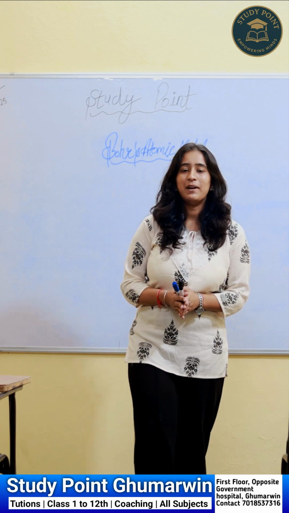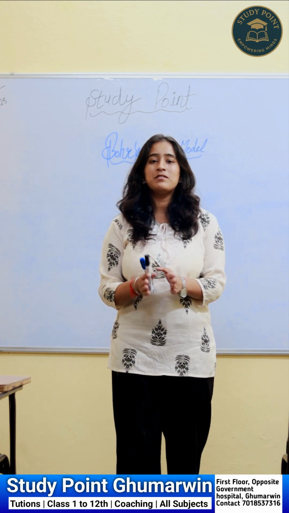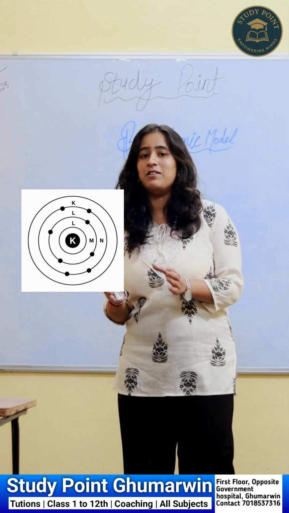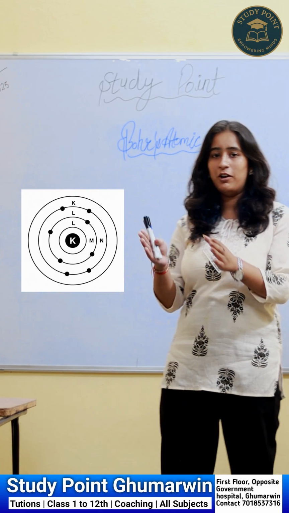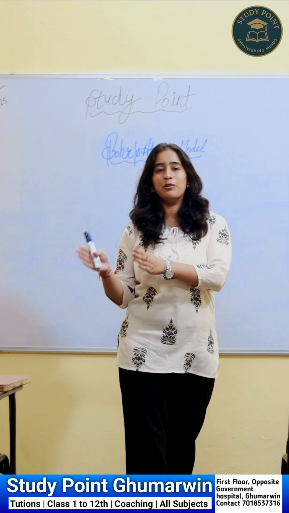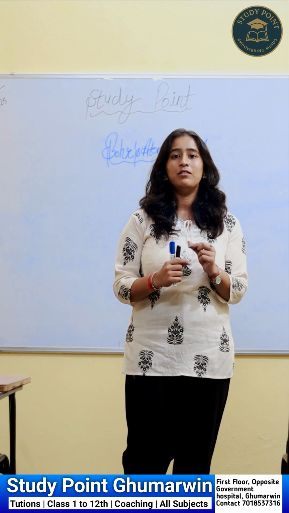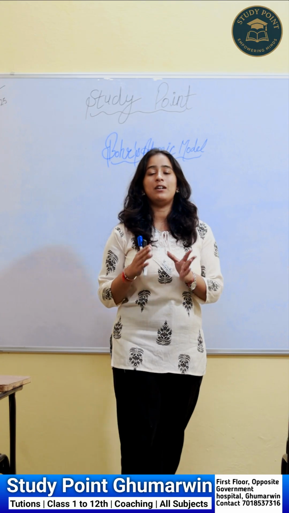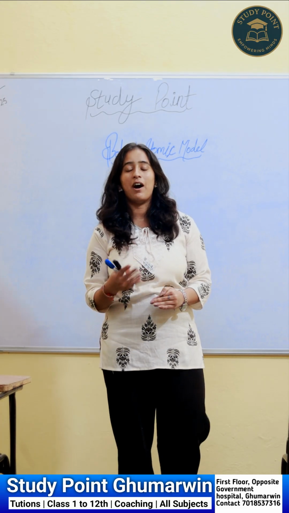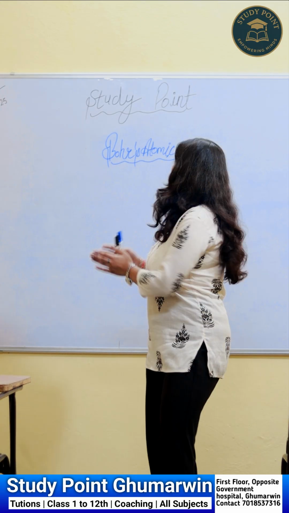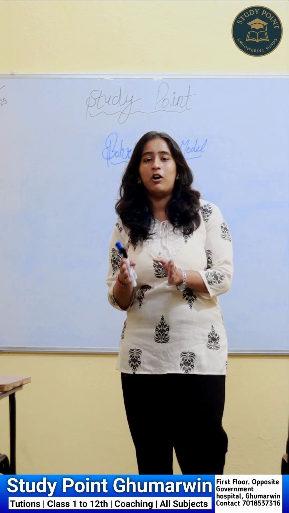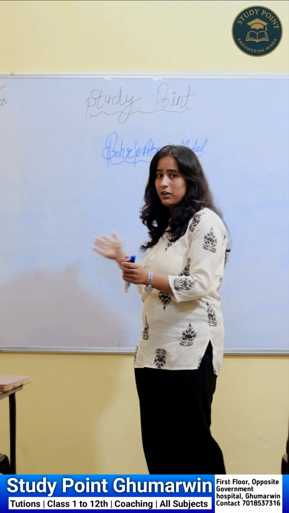Hello everyone, welcome back. So today we are going to study the most important topic of electrochemistry, which is Bohr's atomic model, which was given by Niels Bohr in 1930. Before Bohr, Rutherford gave the nuclear model of the atom, but Rutherford was not able to explain why the electrons revolve around the nucleus and why they don't release energy and collapse. That's why Bohr introduced the model which is Bohr's atomic model.